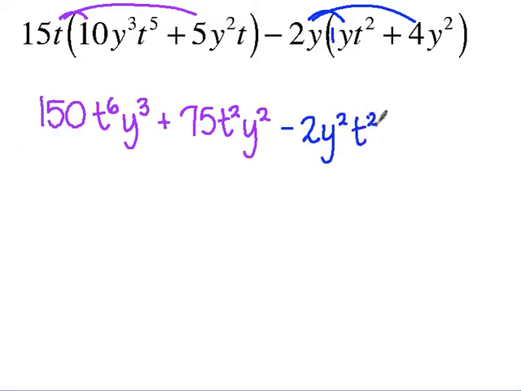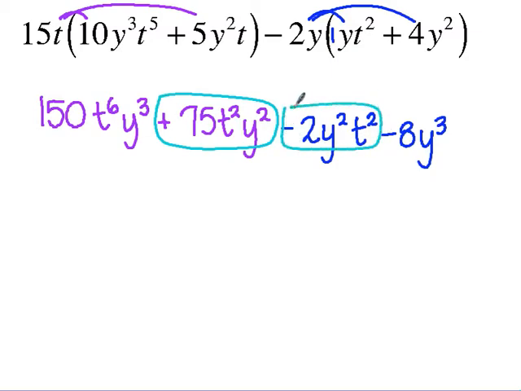So now let's distribute the negative 2 to the positive 4. What do you get? Negative 8. How many y's? How many t's? Good. Like terms, do I have any? Yep. What's a term that's like with this one? Negative 2y squared t squared.